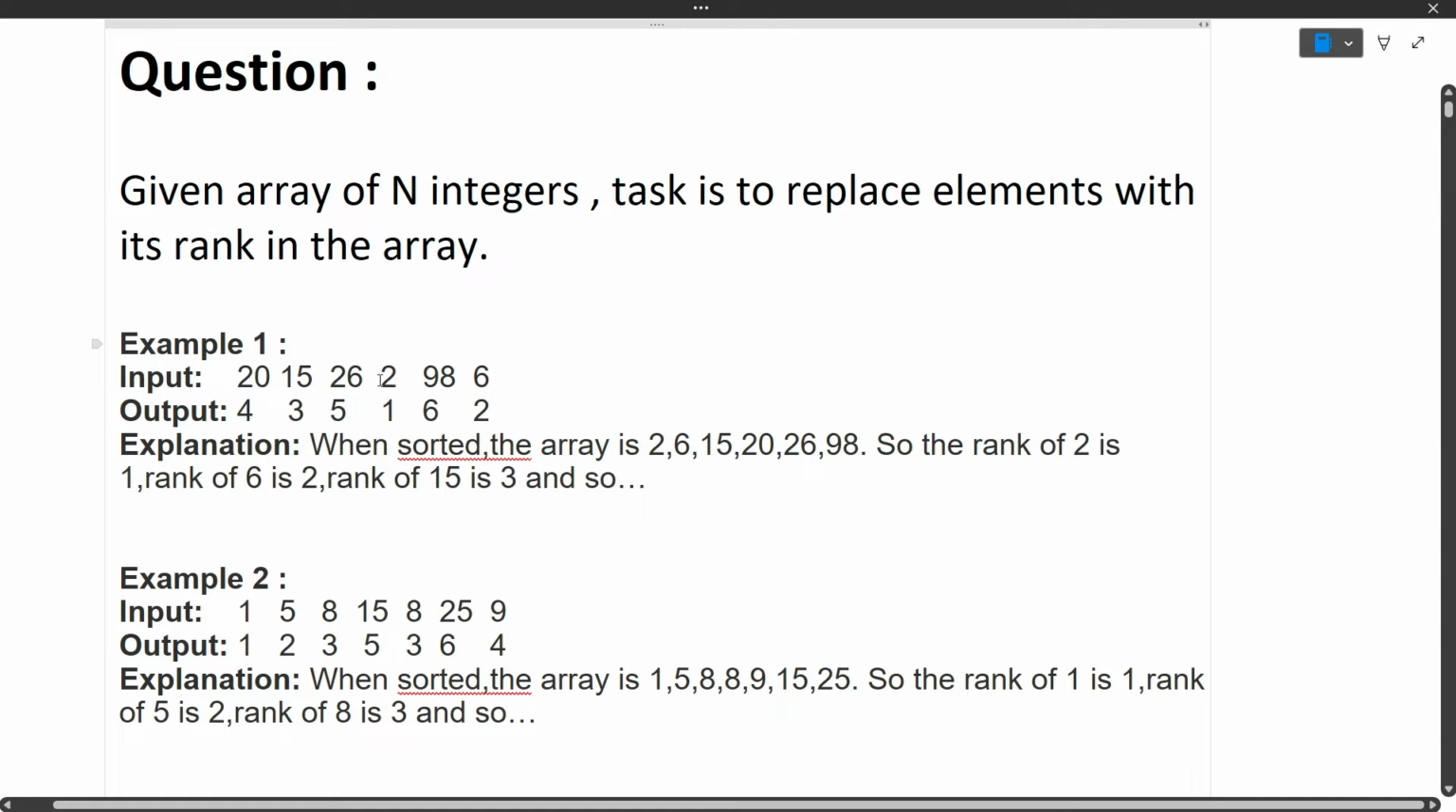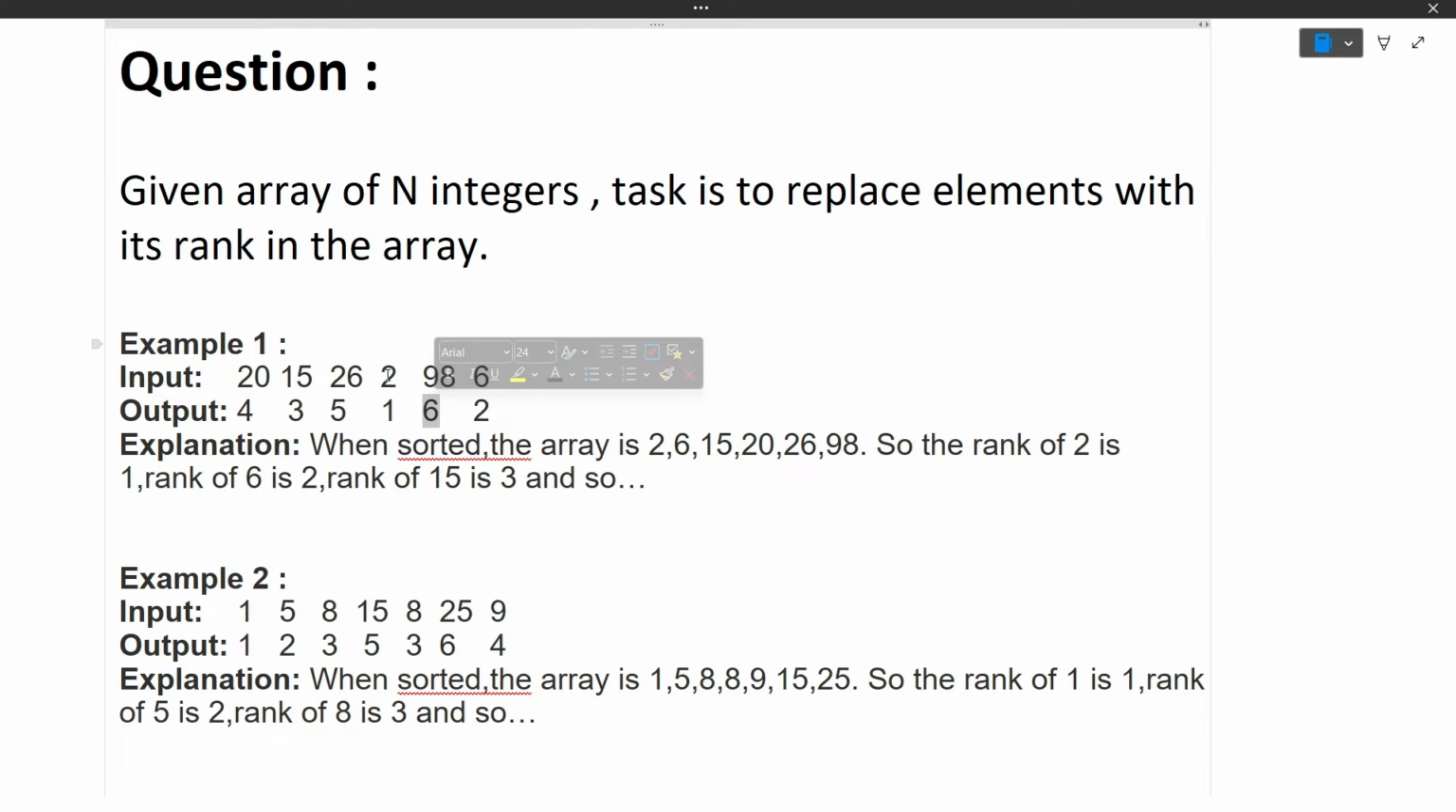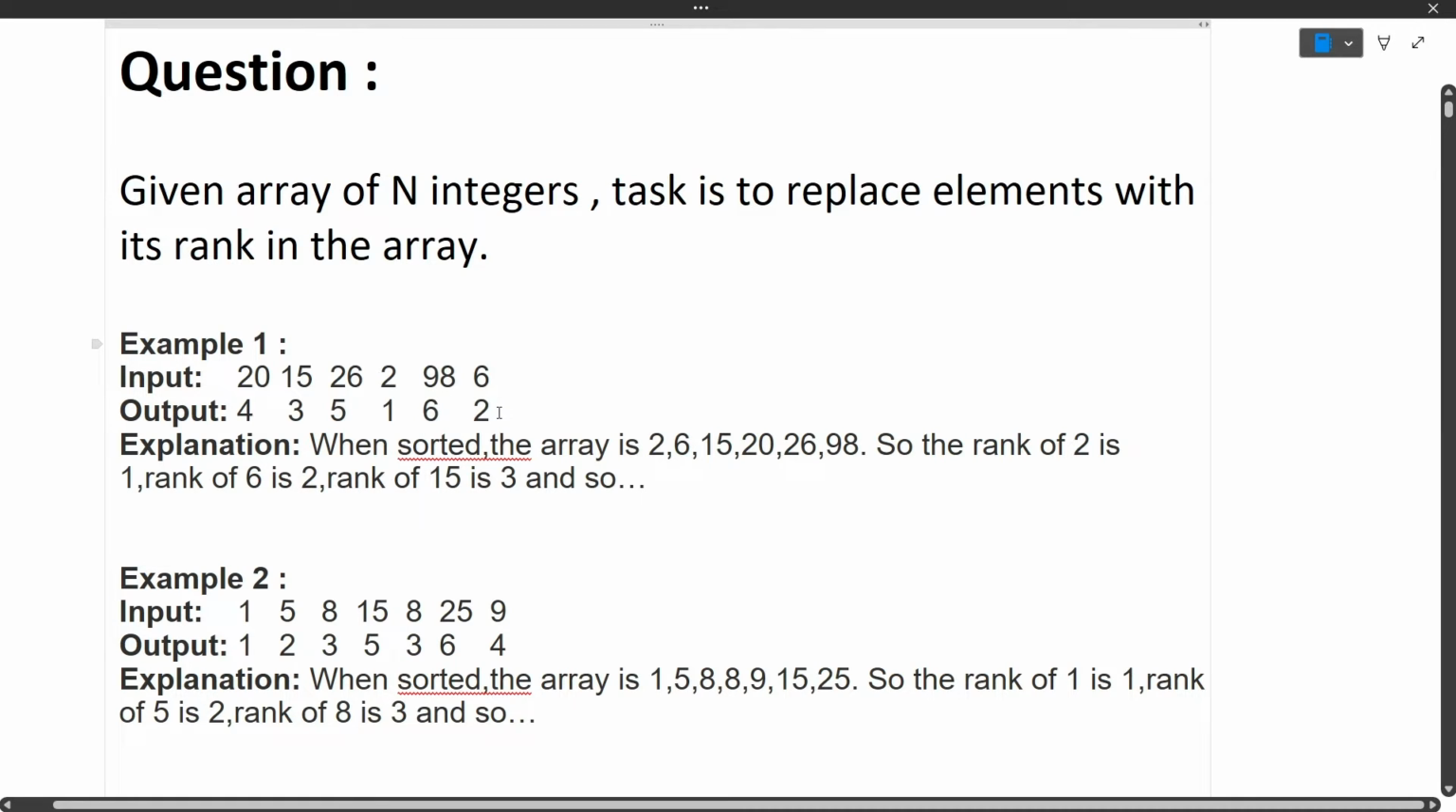If you look at the array carefully, you will see that this 2 has been given rank 1, because 2 is the smallest element in the array. And the highest element, that is 98, is given rank 6 because it is the highest element. So this is how, in increasing order, ranks will be decided based on the sorted positions of the elements. Smallest gets the smallest rank 1 and highest gets the highest rank 6, and in between, each element gets a rank with respect to its position in the sorted array. So this is how the first example looks.